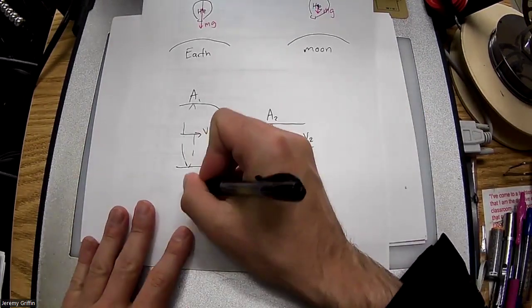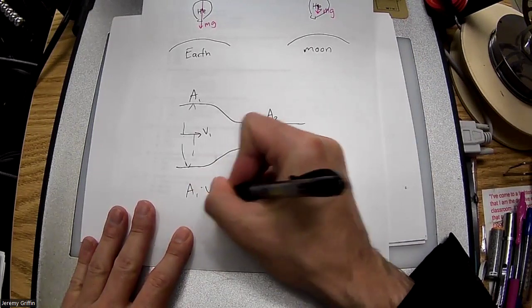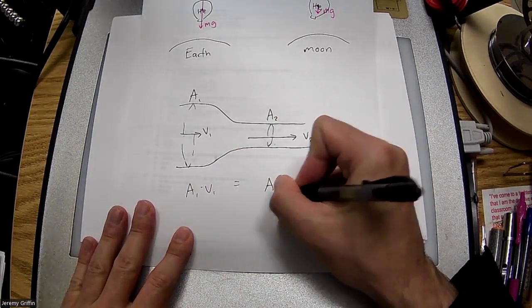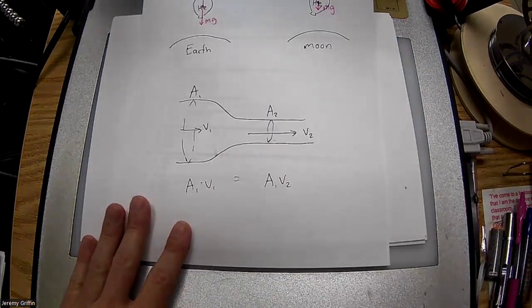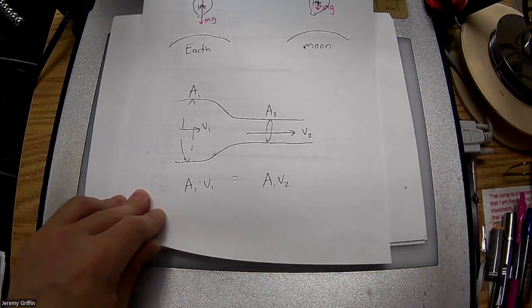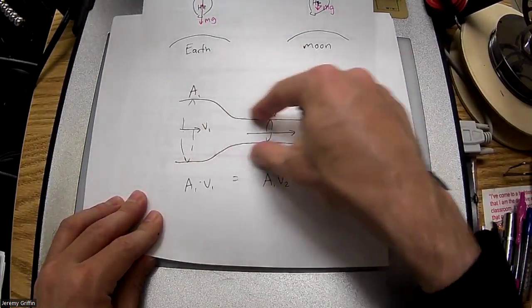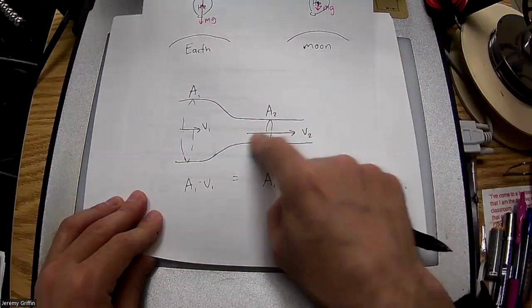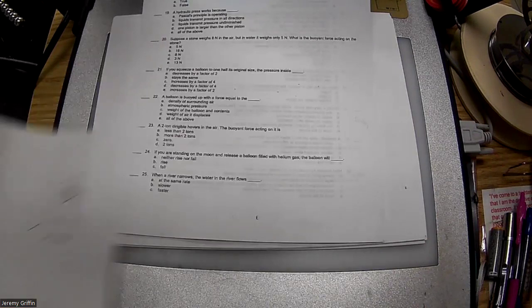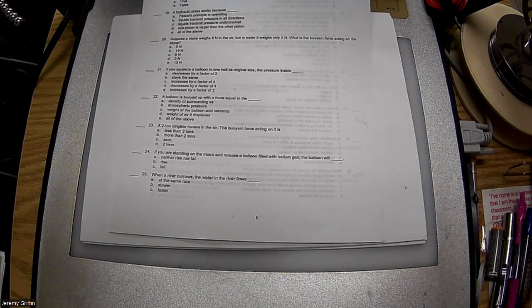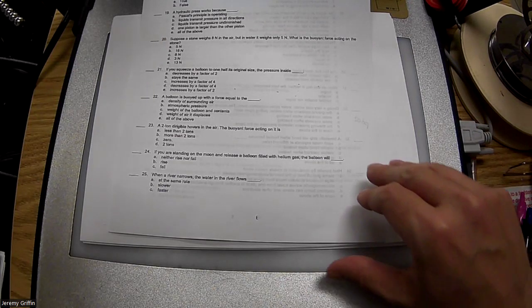You guys remember area times speed is the same everywhere for an incompressible fluid. That's called conservation of flow. You guys remember that? Okay. So turn this into a river. When the river narrows, what happens to the speed? It goes up, it increases. The river flows faster. You guys got it?